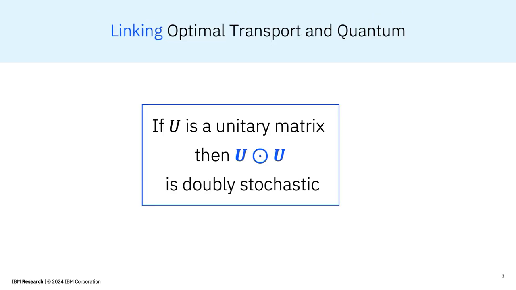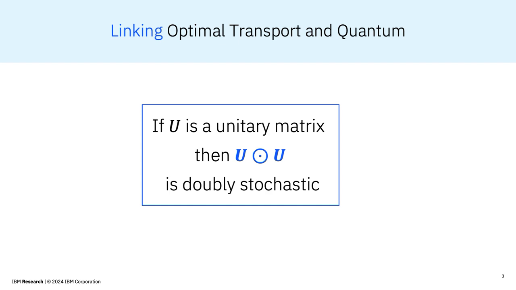The core of our new quantum ML algorithm is a previously unreported algebraic link between OT and quantum. We made the following observation. If U is a unitary matrix, then the Hadamard product, or the entrywise product, of U with itself is doubly stochastic. A doubly stochastic matrix, DSM for short, is a matrix whose rows and columns all sum to 1. Permutation matrices are special instances and the identity is the most obvious DSM.